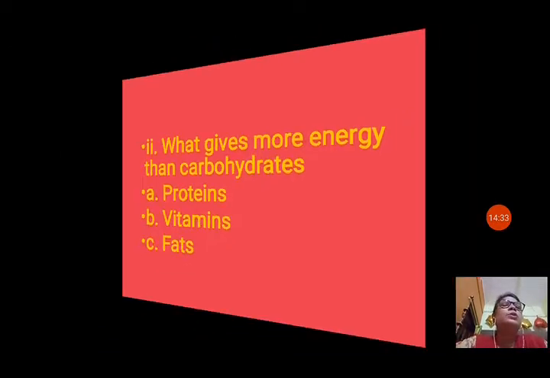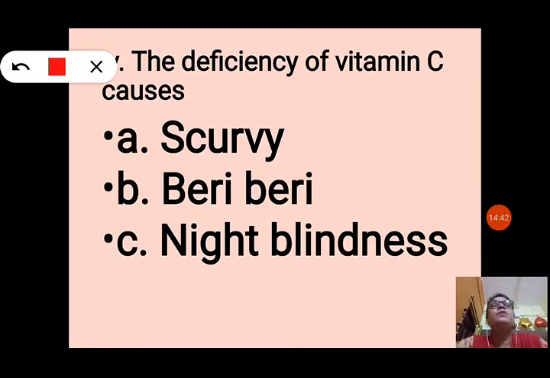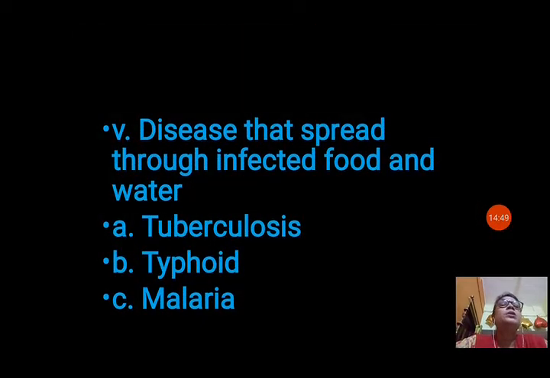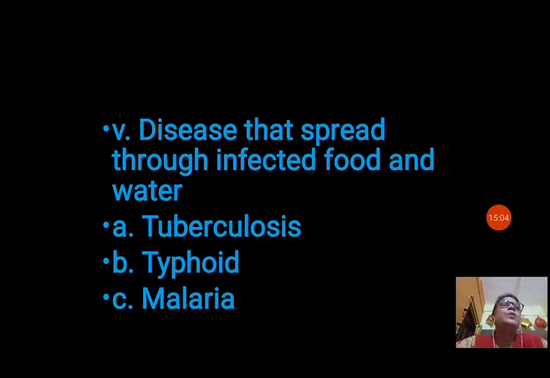Now next we will see, choose the correct option. The deficiency of vitamin C causes. So we know that deficiency of vitamin C causes scurvy. Here option A is correct. So we will tick option A. Now question number 5. Diseases that spread through infected food and water: tuberculosis, typhoid, malaria. So we know that typhoid is spread through contaminated food and water. So that is option B.